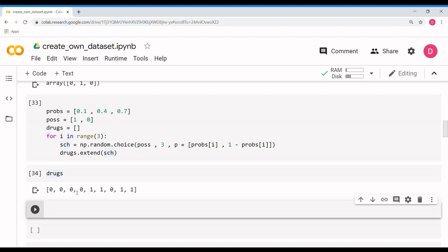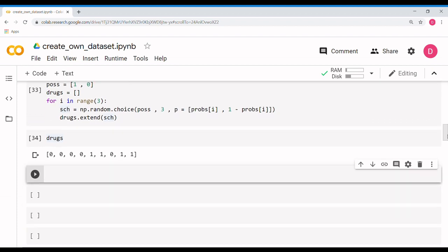So you can see 0, 0, 0 for the A graders. This is A grade, so none of them take drugs. For the second one you'll get 0, 1, 1, and for the third one also 0, 1, 1. These are all fine because these are probabilities. It means these are something that we have derived from probability. So such sequences can happen.